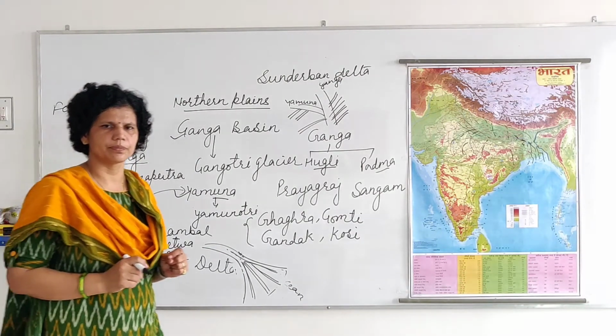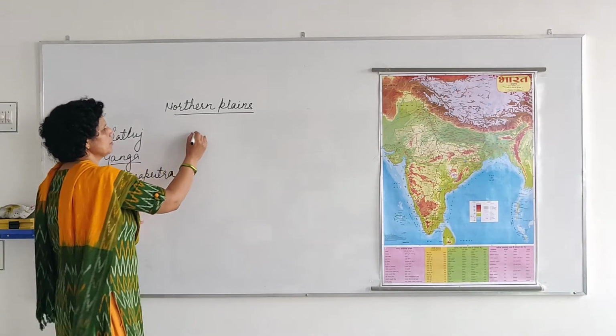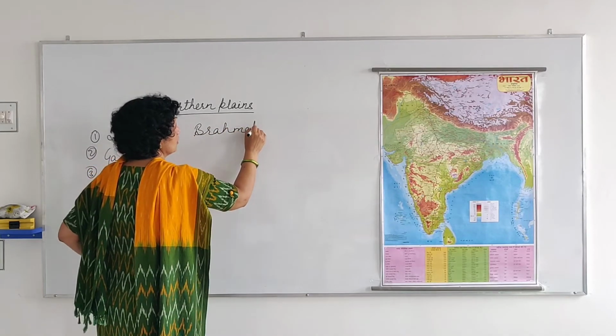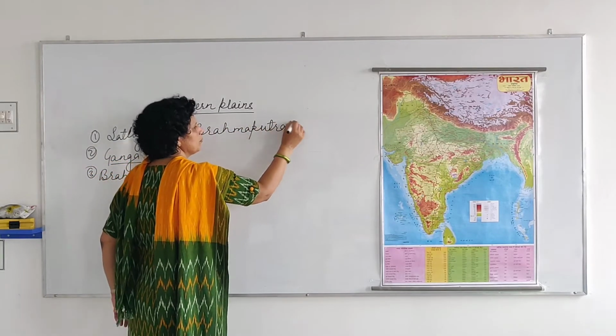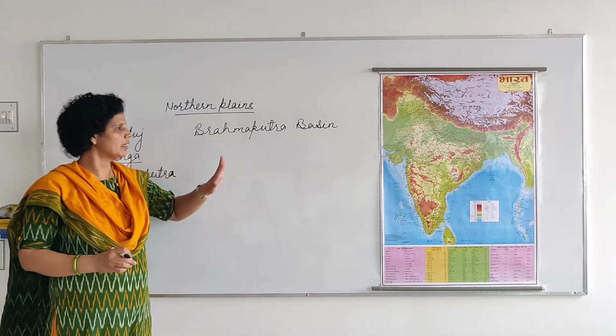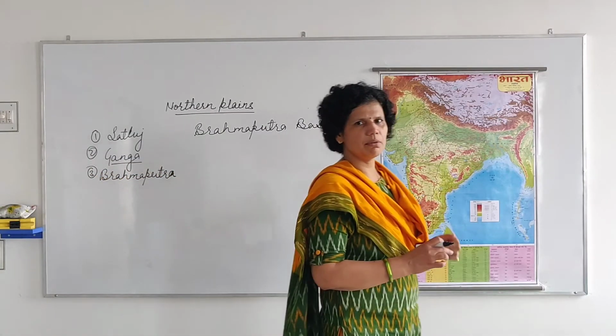Now the last river basin is Brahmaputra river basin. The main river in this basin is Brahmaputra river, and where does this river come from?